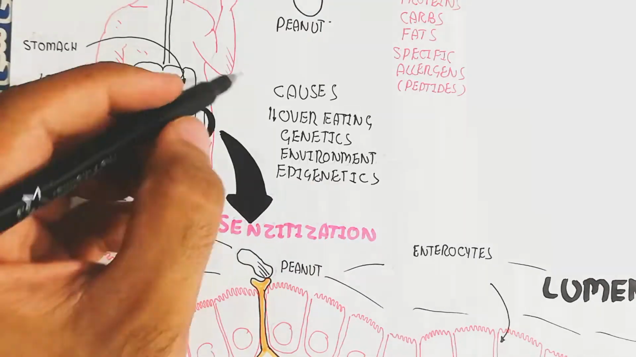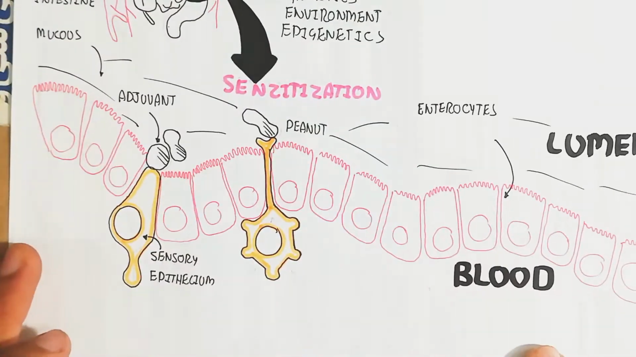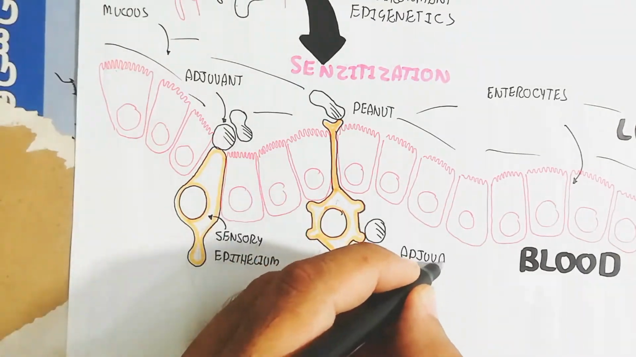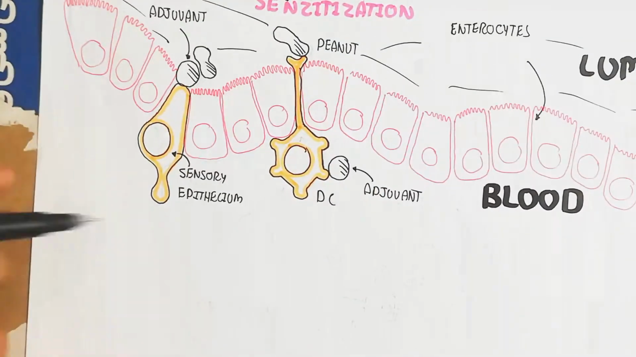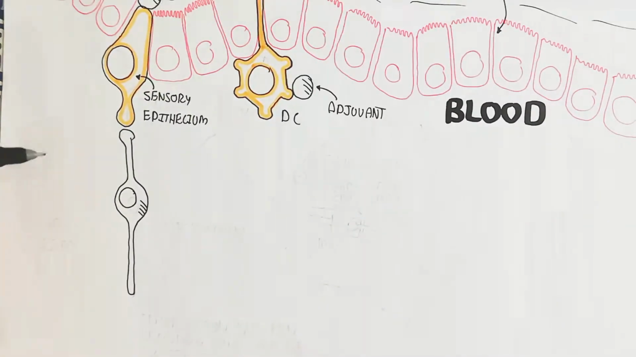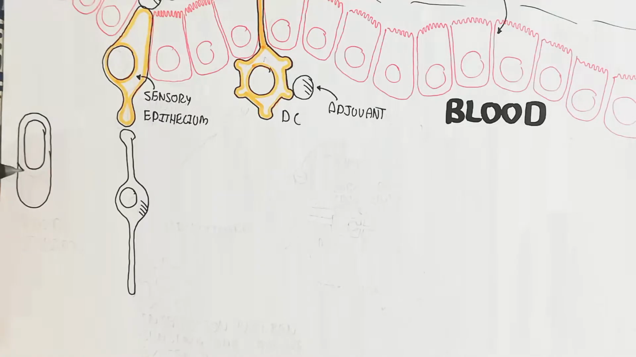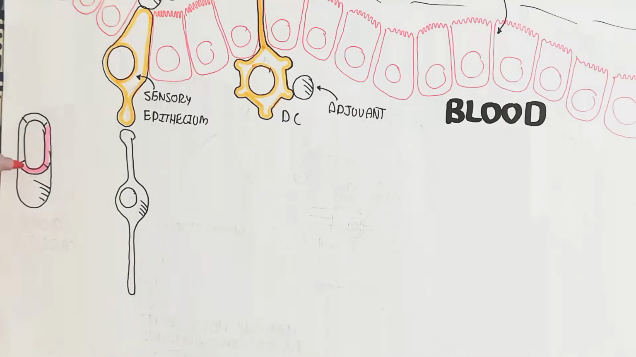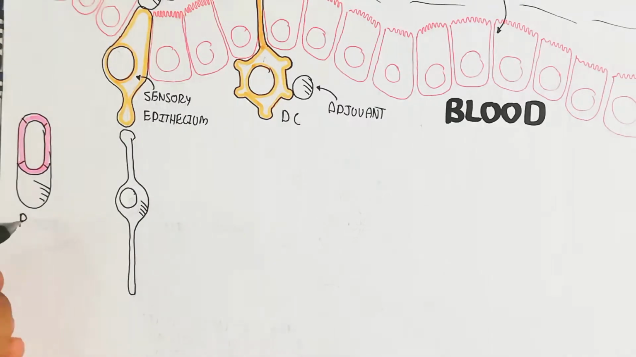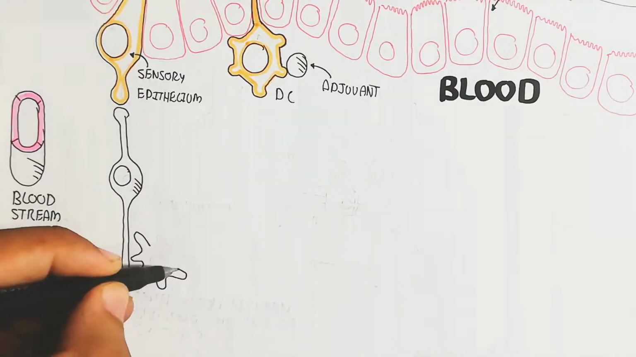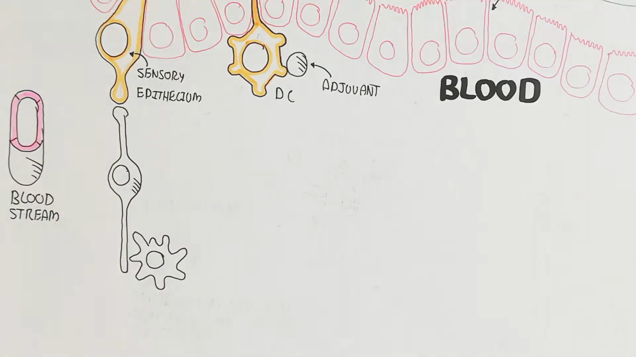Basically you need to understand that some people will not have an allergy, but some people can. This is the adjuvant, which is the helper for the detection. This is the peanut peptide. This sensory epithelium is in direct contact, with interaction between sensing and the immune system.